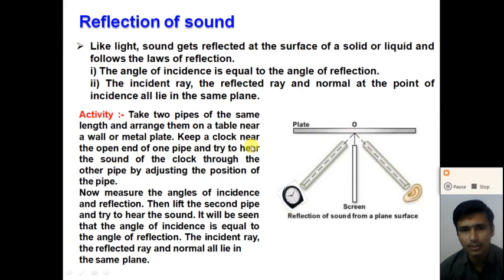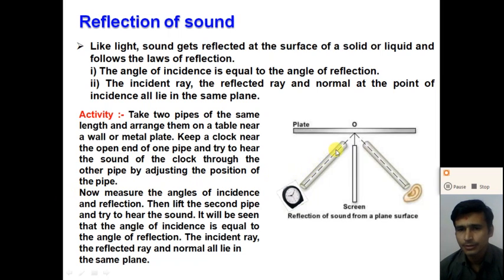Now place a clock near the open end of one pipe and try to hear the sound of the clock through the other pipe by adjusting the position of the pipe, right?